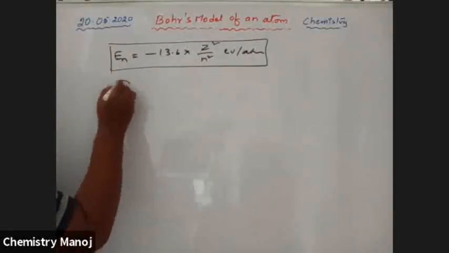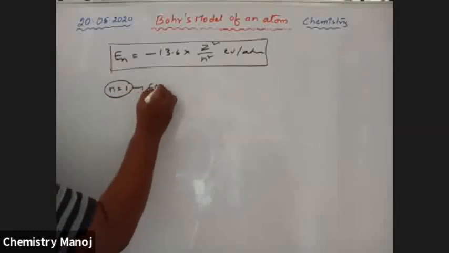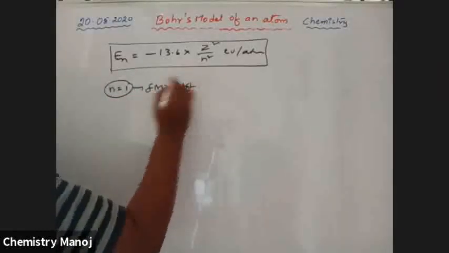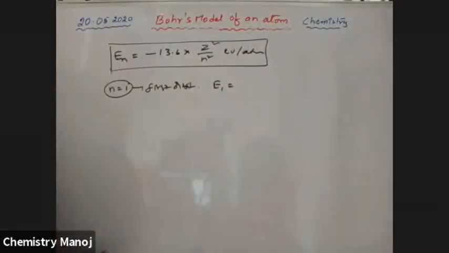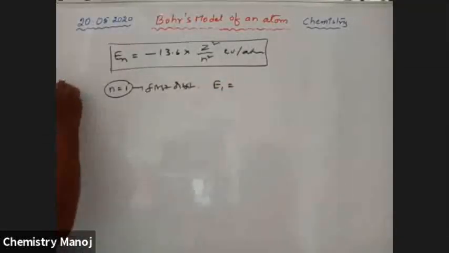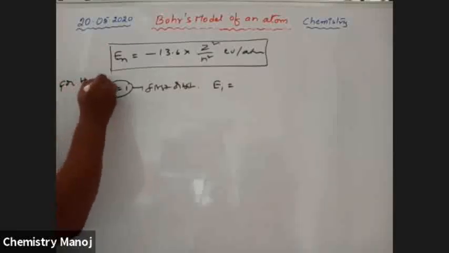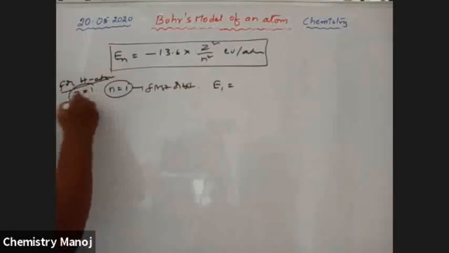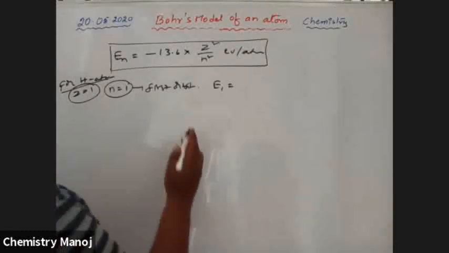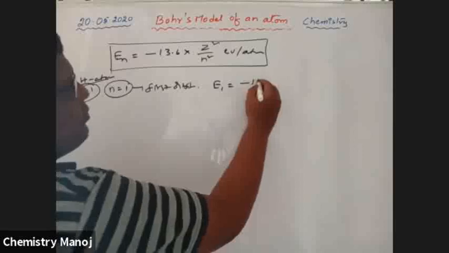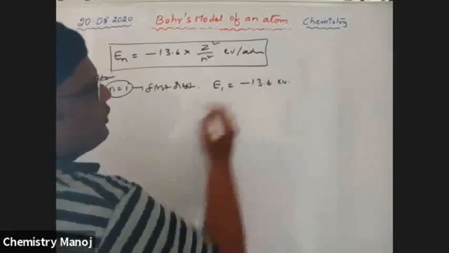Now n is equal to 1, that is for the first orbit. I am going to calculate for the hydrogen atom, so Z is equal to 1. Therefore, energy of first orbit is minus 13.6 electron volt.